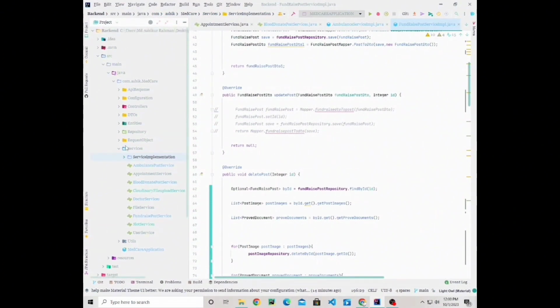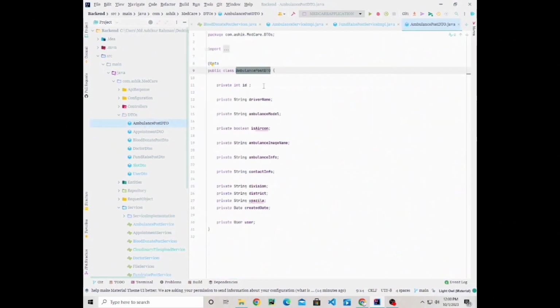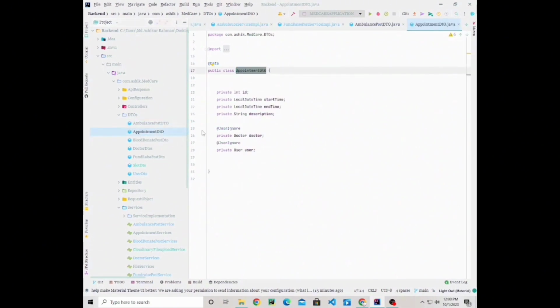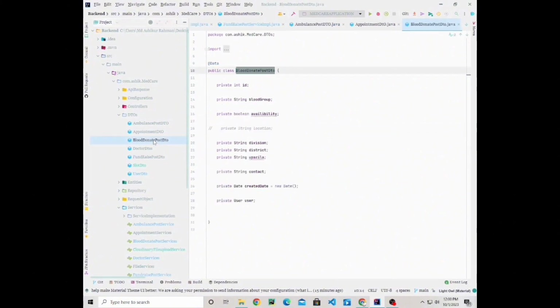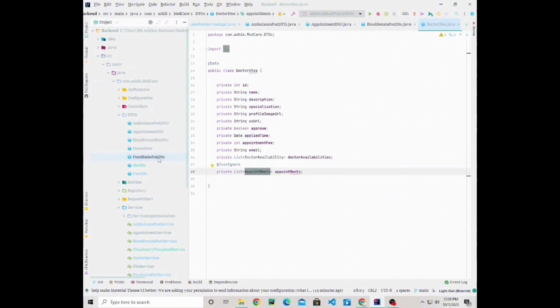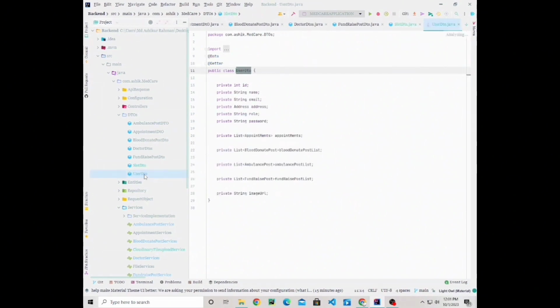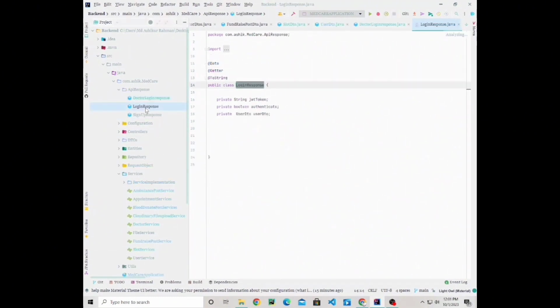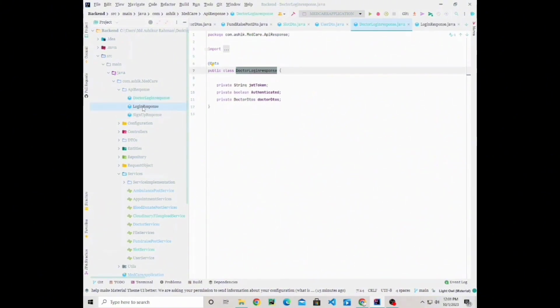And when a client requests our backend, they will give us data in JSON format. We will convert this JSON to data transfer objects, DTOs. Like ambulance post request will send the JSON, and we will convert it to ambulance post DTO. The same for appointment, blood donate post, doctor application, fundraise post DTO, slots, and user DTO. And we are sending a response to our client by using some response classes. Most of the cases we are sending the DTO. In special cases we are sending some special response from here.